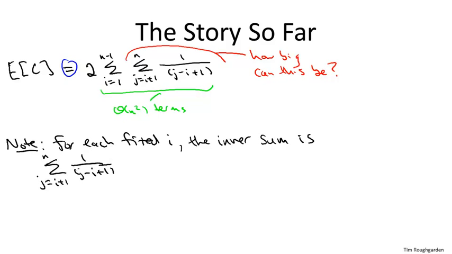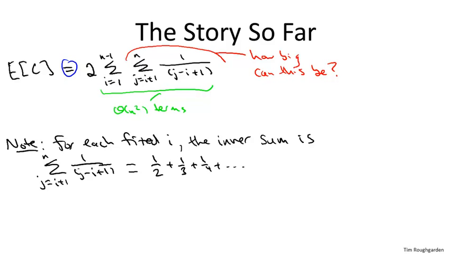So j starts at i plus 1, and then it ascends to n. And as j gets bigger, the denominator gets bigger, so the summands get smaller. So the biggest summand is going to be the very first one, when j is as small as possible, namely i plus 1. When j is i plus 1, this summand is 1/2. Then j gets incremented in the sum, and so we're going to pick up a 1/3 term, followed by a 1/4 term, and so on.